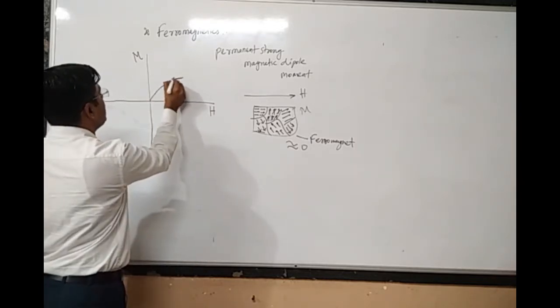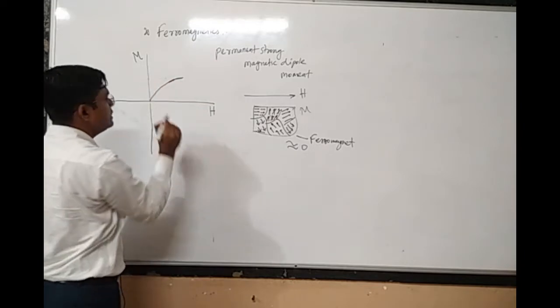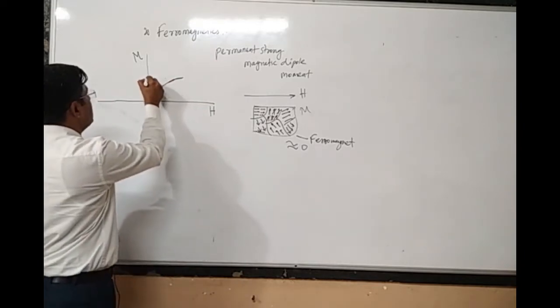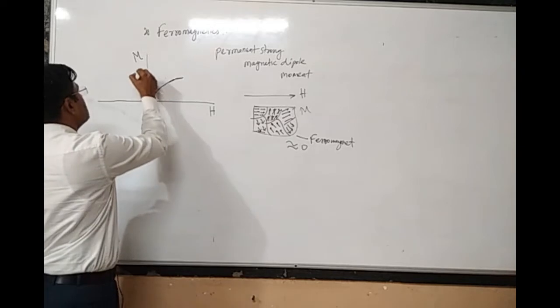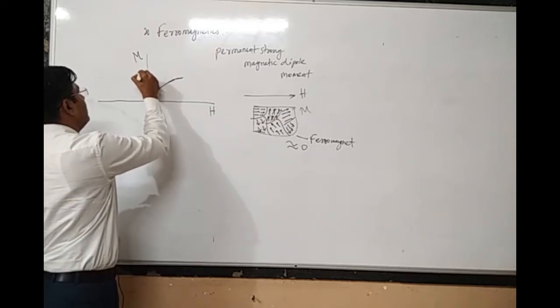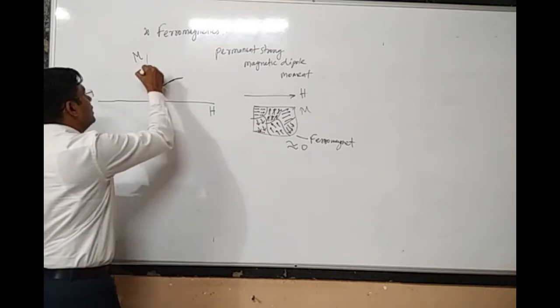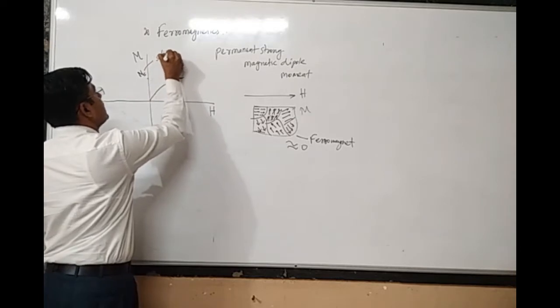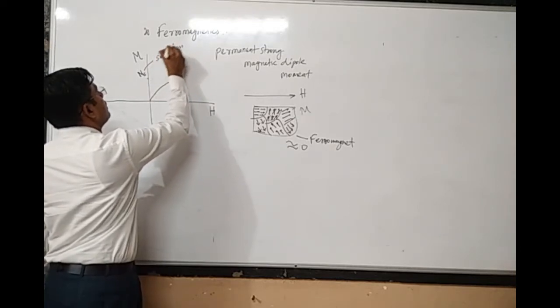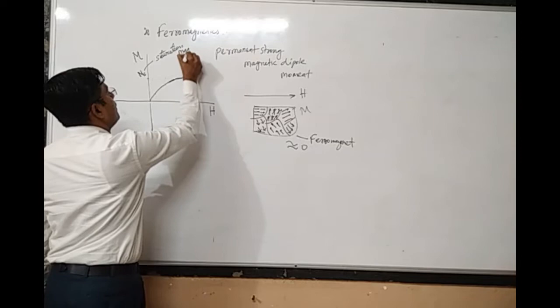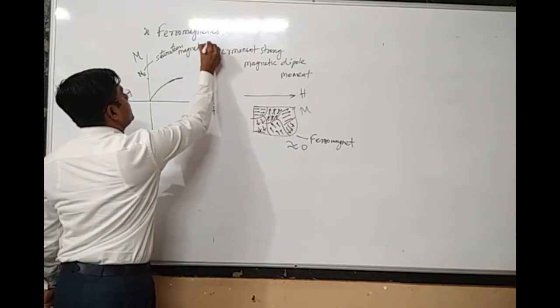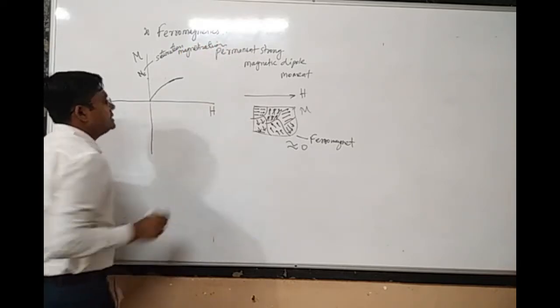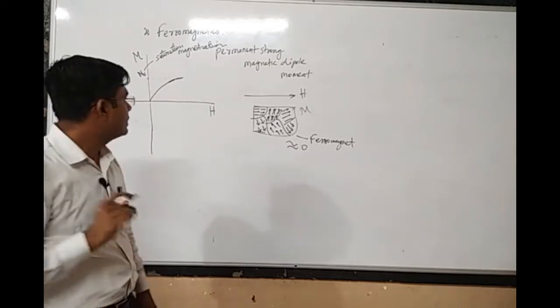That particular value of M, which is nearly constant with the increase of applied magnetic field, is represented by MS, and MS is called the saturation magnetization.